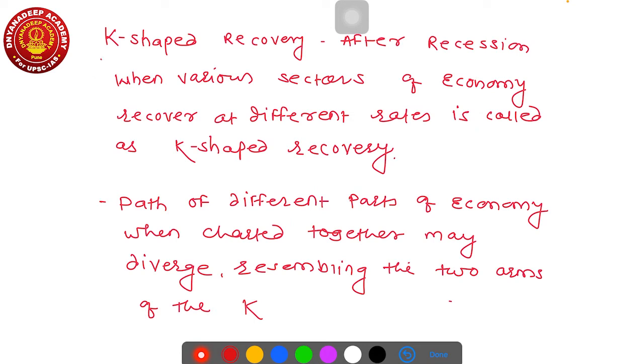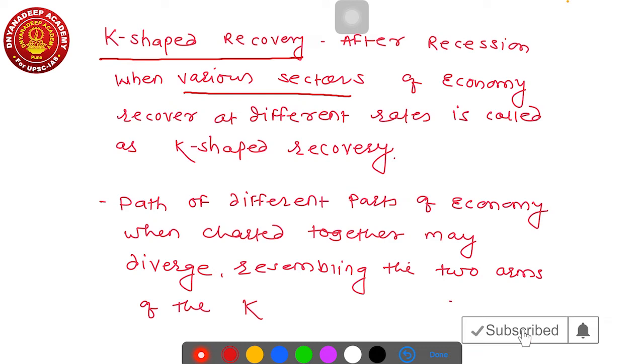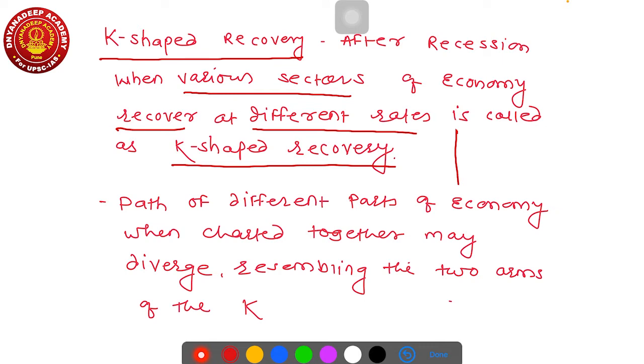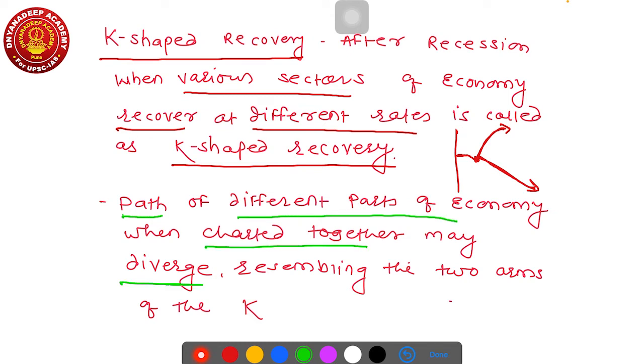See, what is the meaning of K-shaped recovery? After a recession or after any low down, when various sectors of the economy recover at different rates, it is called K-shaped recovery. It means it is like this. Then it is like this, like here. So here it is low down, and after this low down, this particular formal sector is growing at a very high speed, whereas the informal sector is growing at a very low speed. So this shows the two arms of K. That's why it is said that when the paths of different parts of the economy, when charted together, may diverge, resembling the two arms of K. That's why it is called a K-shaped recovery.